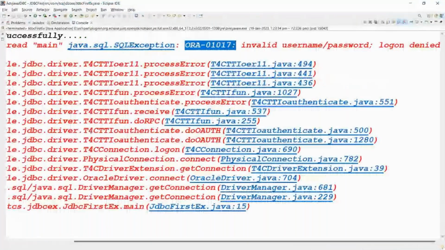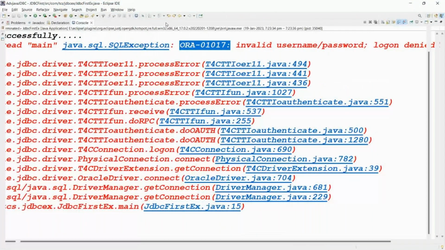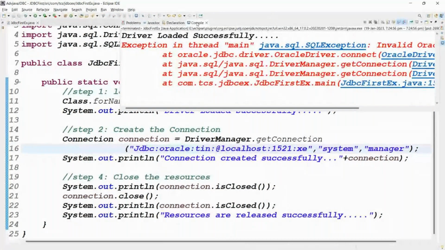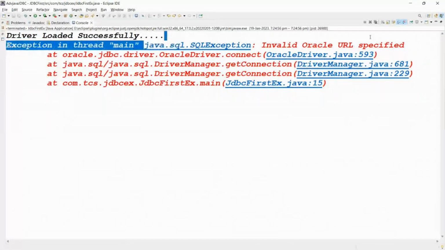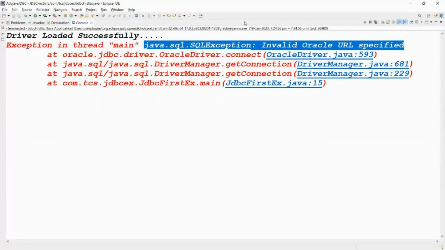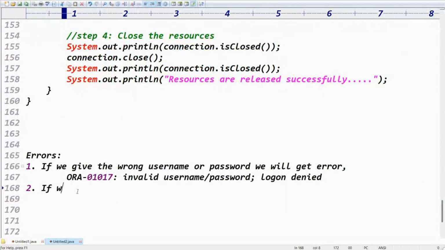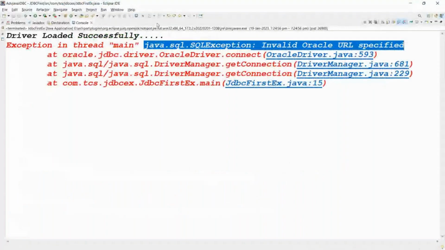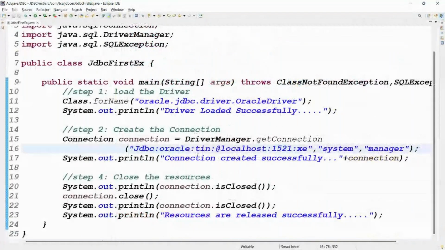Okay, so can you please give the URL wrong? Let me give a wrong URL. In place of thin, let me write tin. Let me run this code once. Now it's giving an error message. Invalid Oracle URL is specified. If we give the wrong URL, you will get the error message: Invalid Oracle URL is specified. Exactly. It's like that.